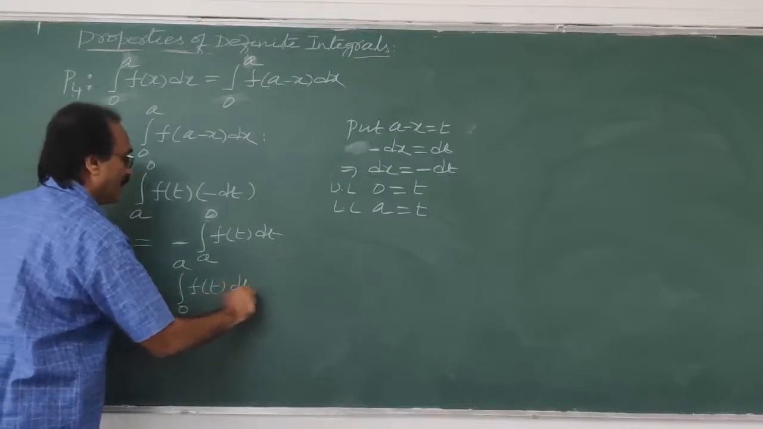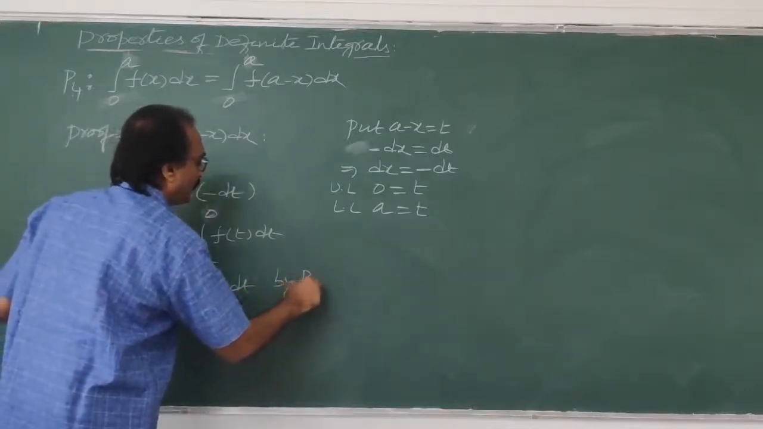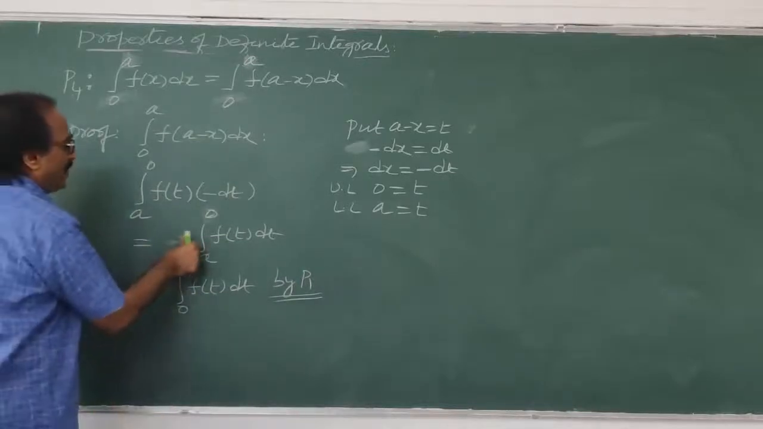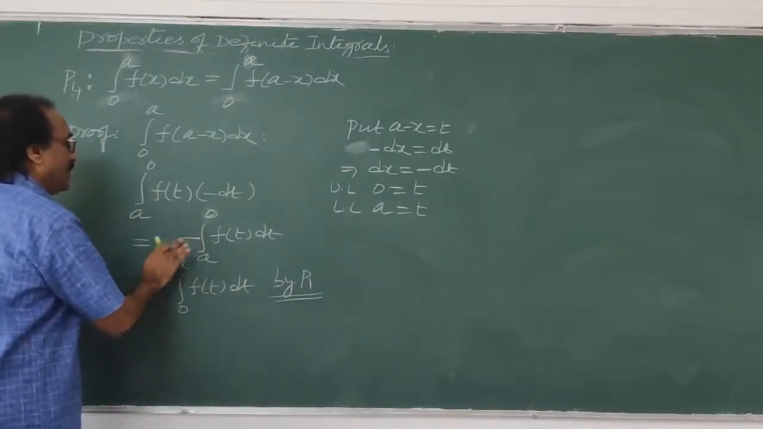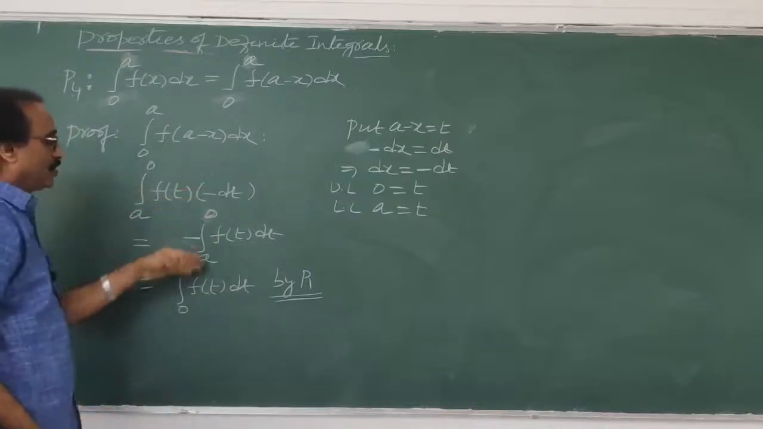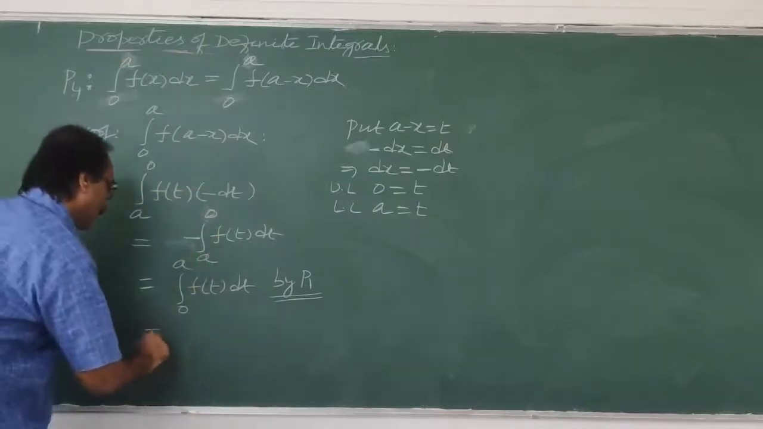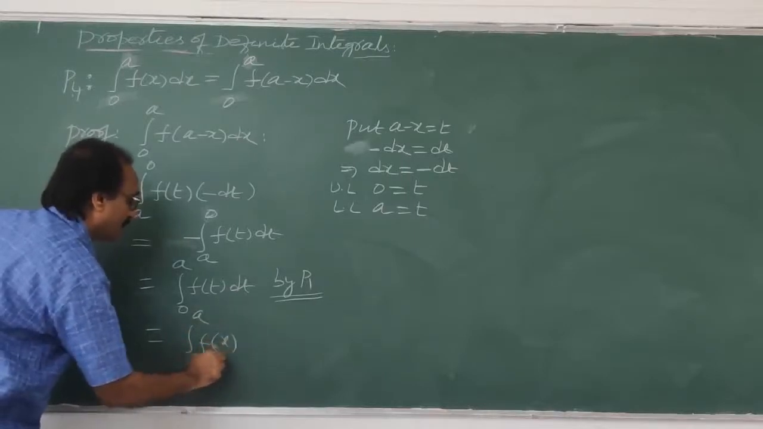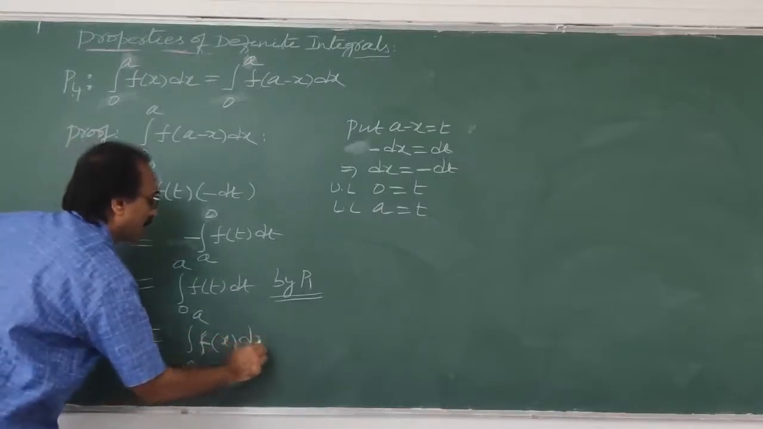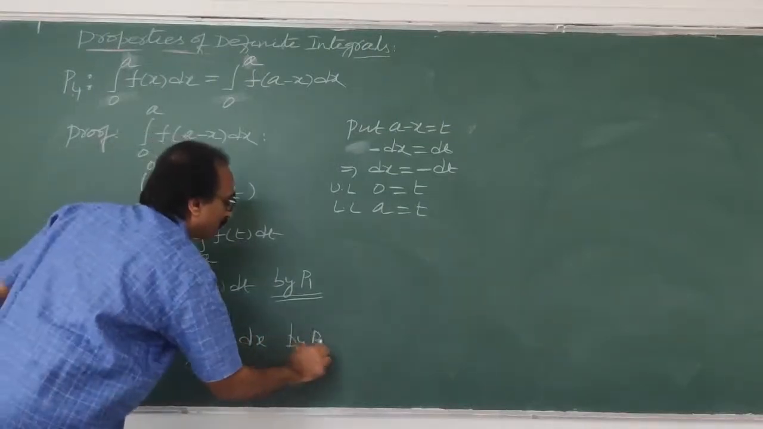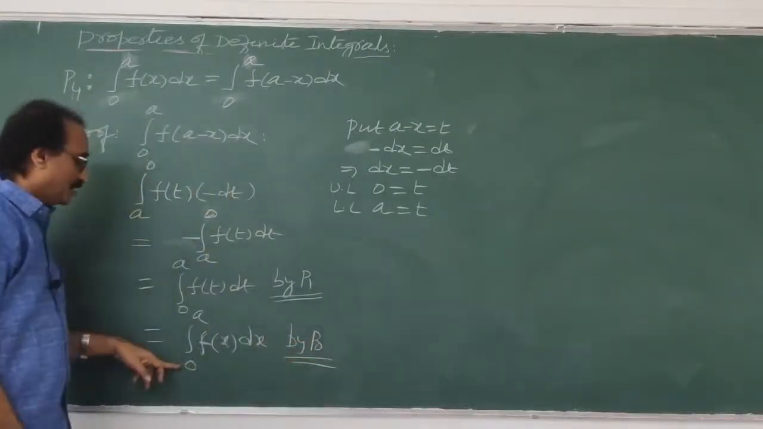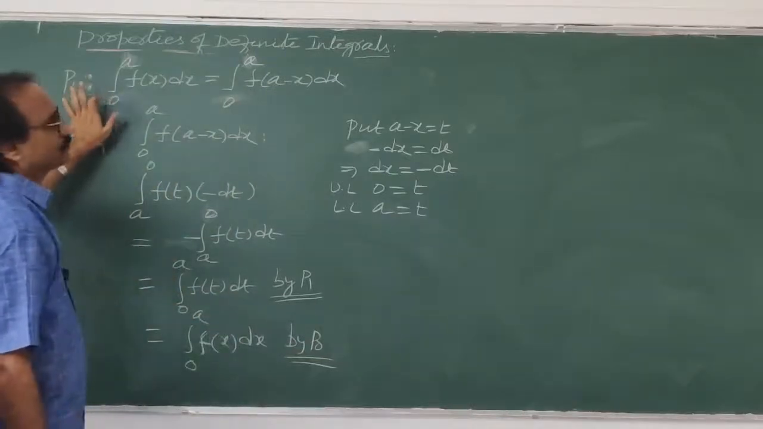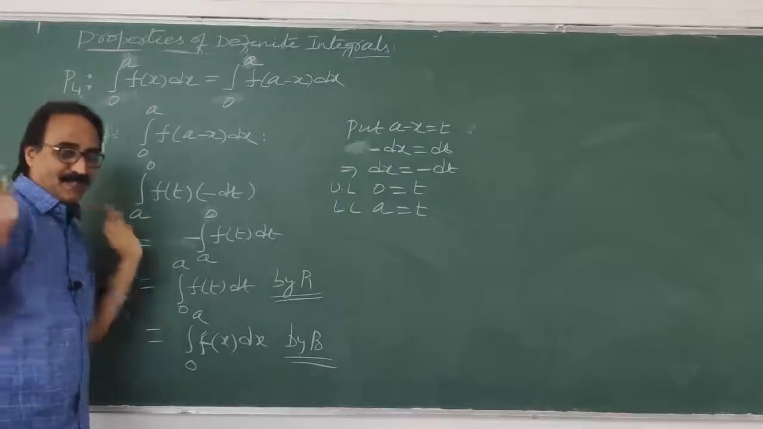So how can I write this? Integral 0 to a f of t dt, again by property P1. When you remove the minus, what will happen? It will interchange the limits. Minus will go, 0 to a will come, f of t dt. Again this is integral 0 to a; limits are not changing, only the variable changes. Integral f of x dx by P0. Okay, my dear student, understood? Finally what you got: integral 0 to a f of x dx, same as the right-hand side. Over. How simple is it?